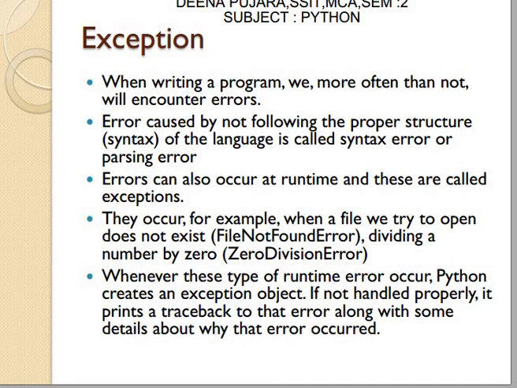What is an exception? Whenever an error is generated at runtime, the Python interpreter does not simply come out of the program. Instead, we can handle that error, and that is called an exception. Errors can be syntax errors, logical errors, parsing errors, or any error generated during the execution of the program. Suppose we take one example.